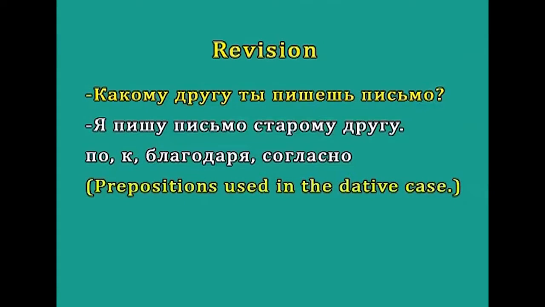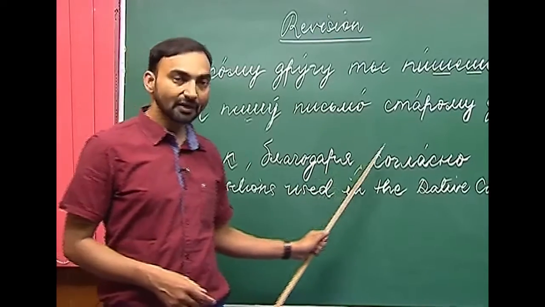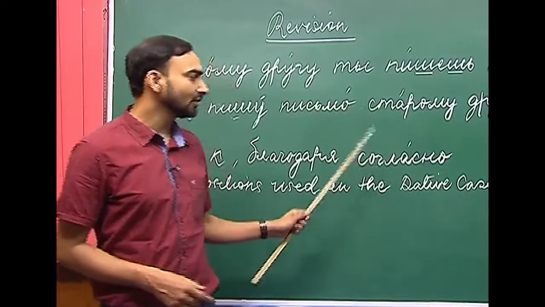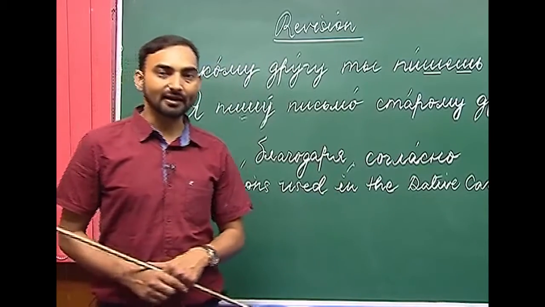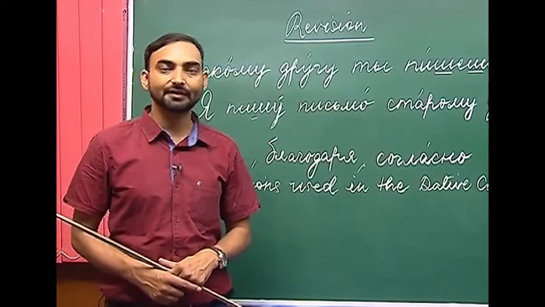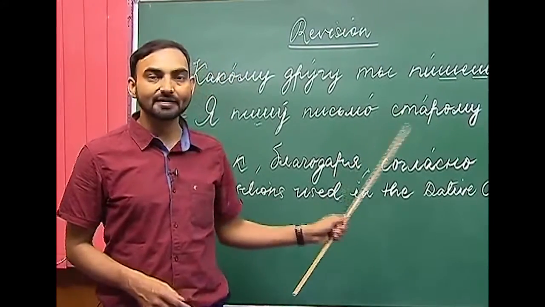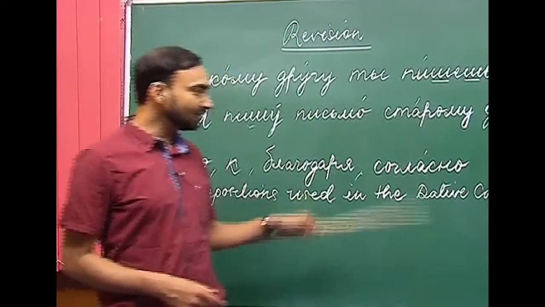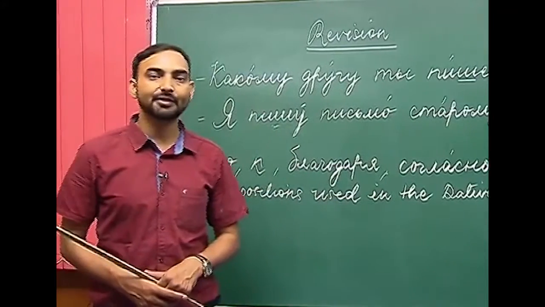Согласно, what does согласно mean? Согласно means according to, in accordance with, and so on. For example, согласно закону, as per the law or in accordance with the law. Согласно теории, according to the theory, and so on. So, these were the topics that we had learnt in the previous lesson.